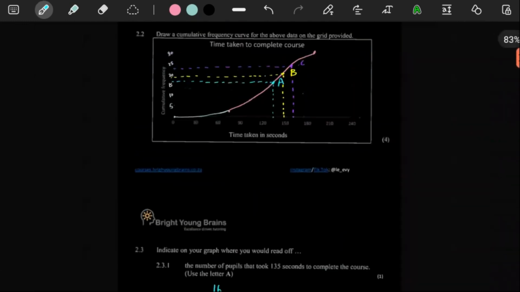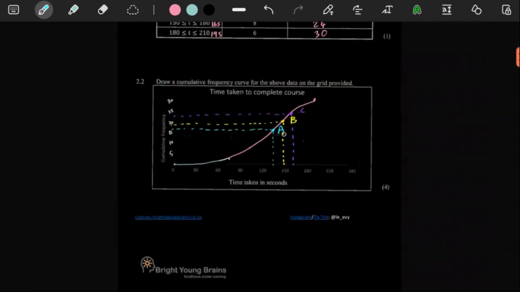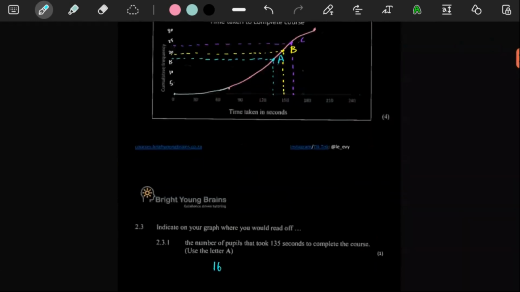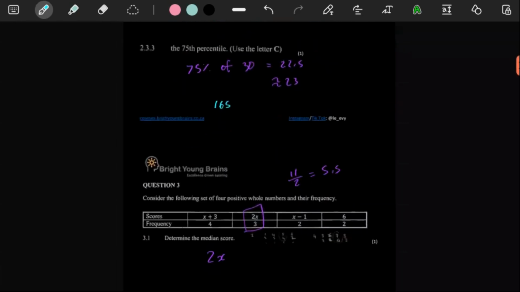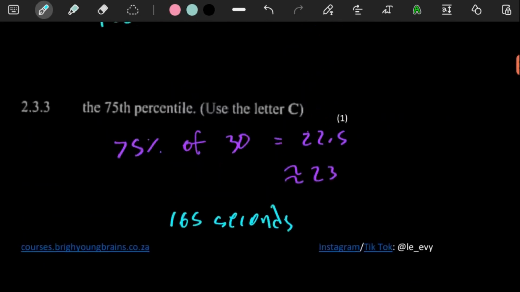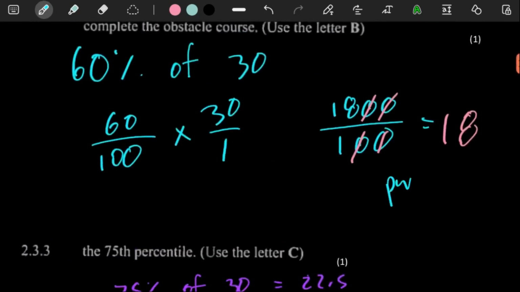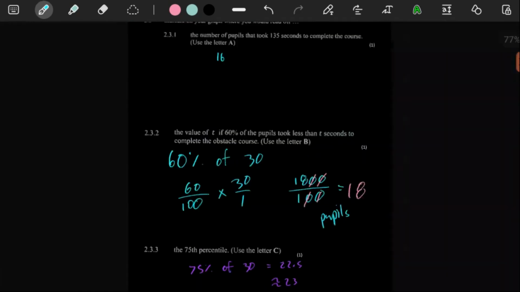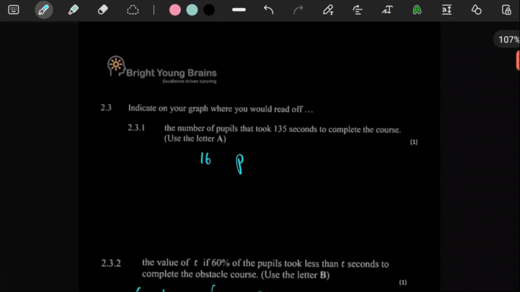So fortunately, we have read off whatever we can read off from our graph, and wherever we were tracing our data to, we just put in those key pieces of information. So this is in seconds, right? And then this is people, 18 people, pupils, and then here this is 16 people also.